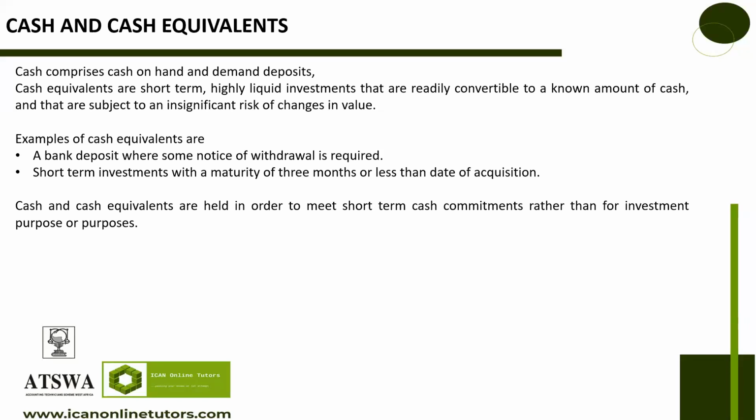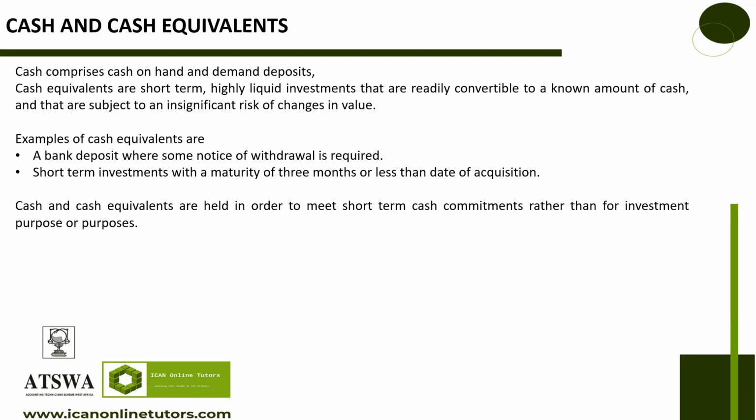Cash and cash equivalents. Cash comprises cash on hand and what you have in your demand deposit. Demand deposit is something like a current account. You don't have to tell the bank that you want to come and collect your money. That is demand deposit. That is cash. Whatever you have in your bank balances, they are cash. Cash equivalents are what we call short-term, highly liquid investments.